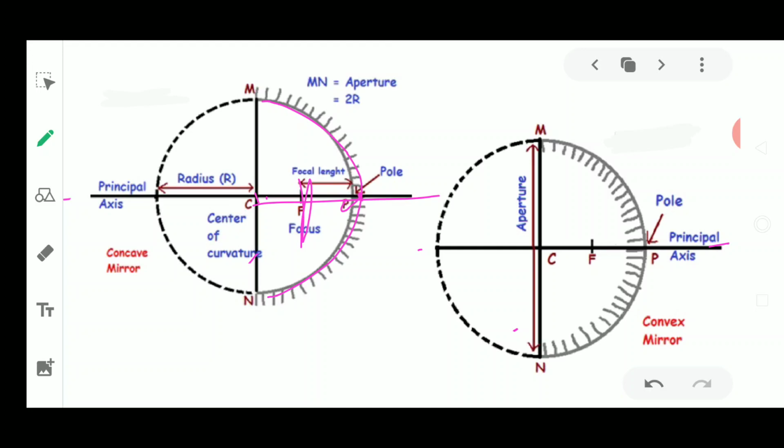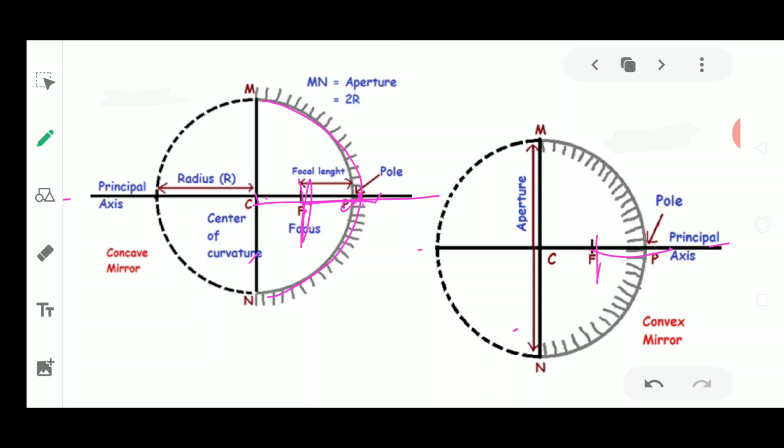In the diverging case, it appears to meet at some point. Now in this concave mirror, what is the focal length? I said it is the distance from the focus till the pole. Here also, the focal length is the distance between the focus and the pole. So this is about the focal length.